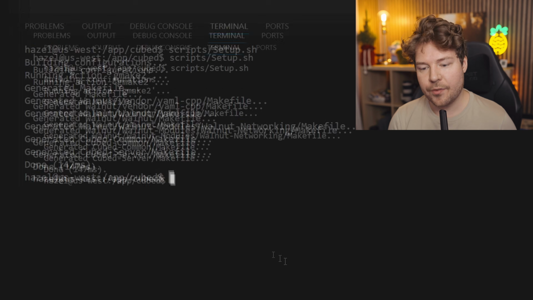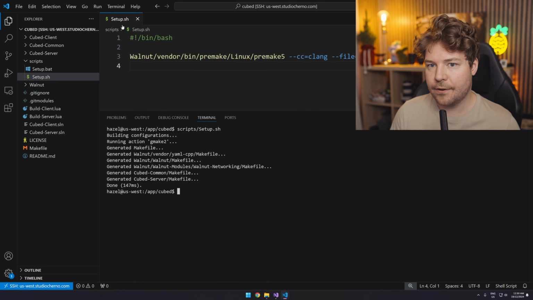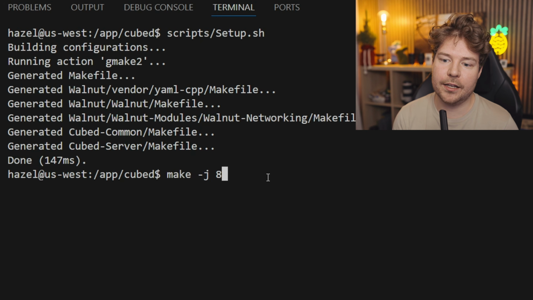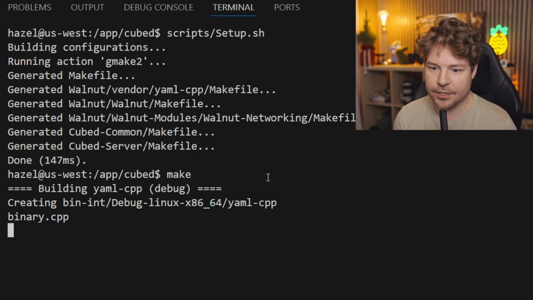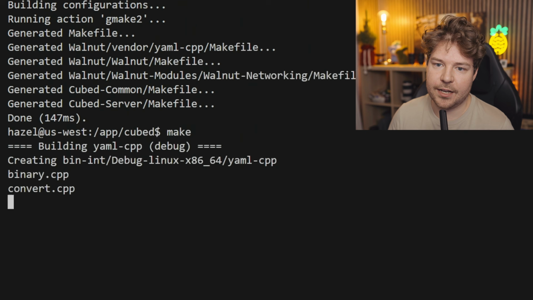I've already got that. If you have a more complex project, you might actually want to have a build script as well, which will build it, which might run make, and then it might use 8 cores or 8 threads or whatever. This is simple enough that we can probably just literally type in make and hit enter and it should just work. So let's have a look at this.